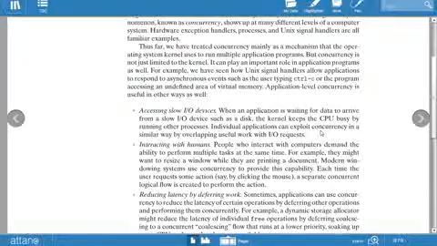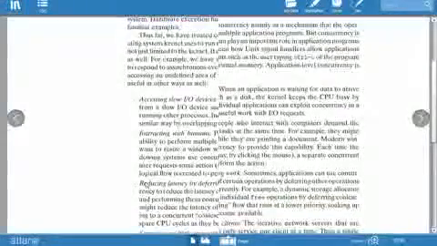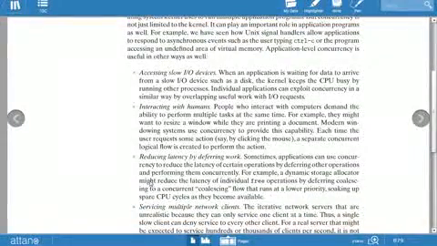Then the next advantage is that concurrency reduces latency. Latency means delay. Sometimes applications can use concurrency to reduce the latency of certain operations by deferring other operations and performing them concurrently.